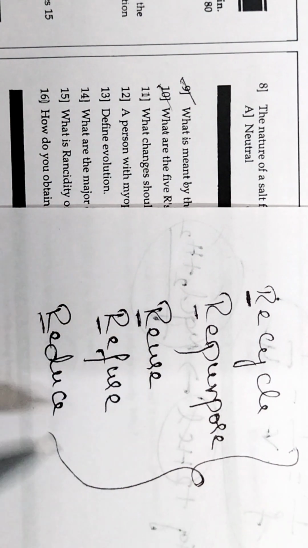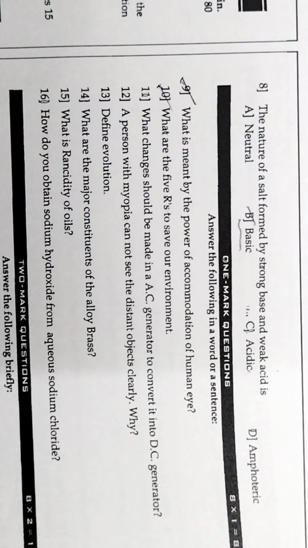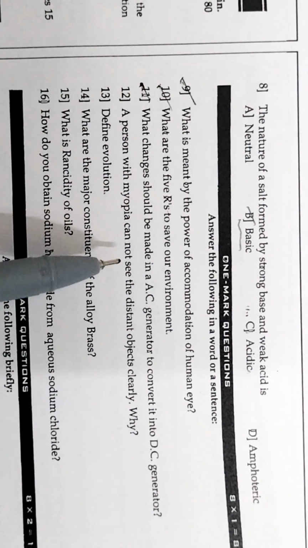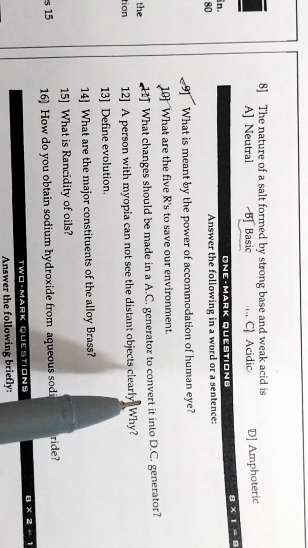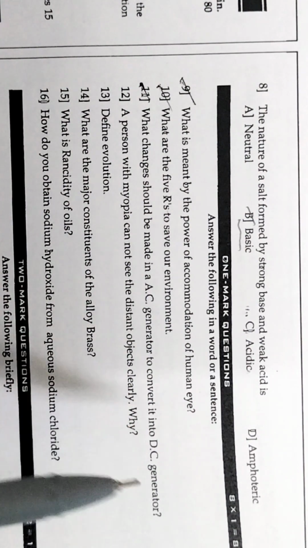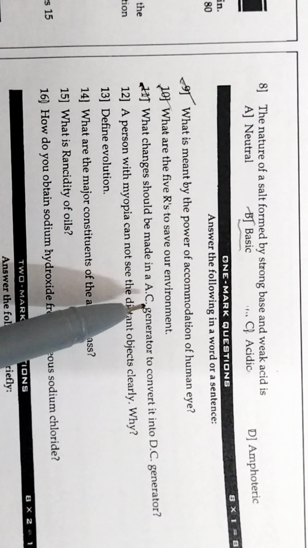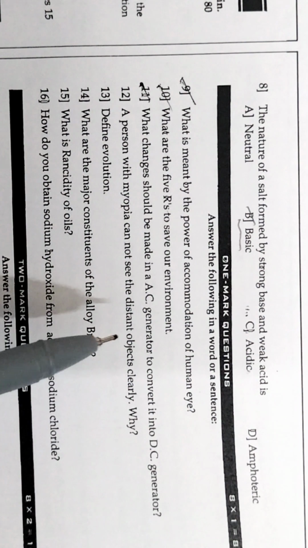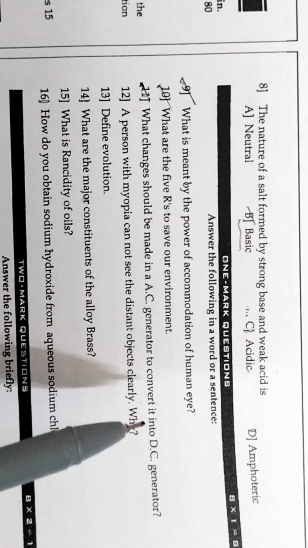So next question, what changes should be made in an AC generator to convert it into a DC generator? To convert an AC generator into a DC generator, instead of slip rings, we have to use split rings. So replace slip rings by split rings.